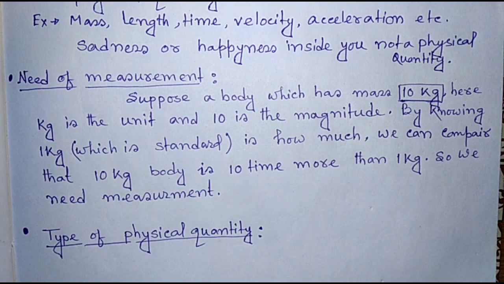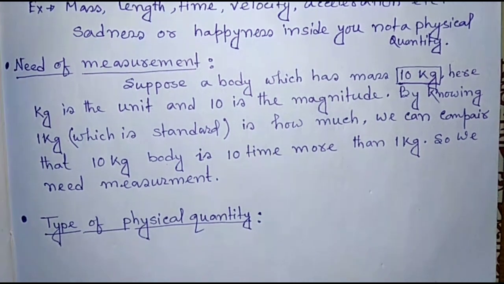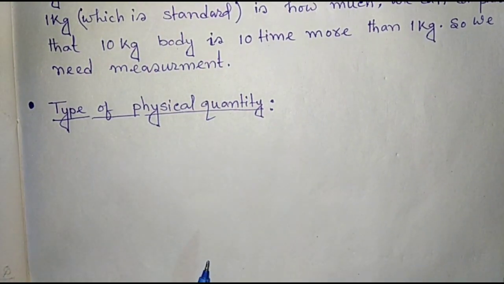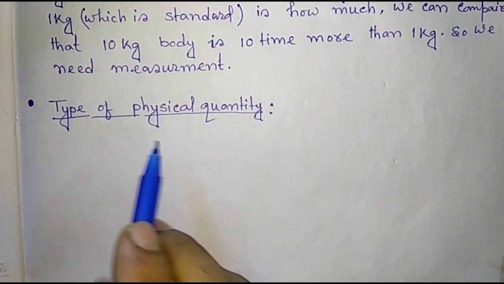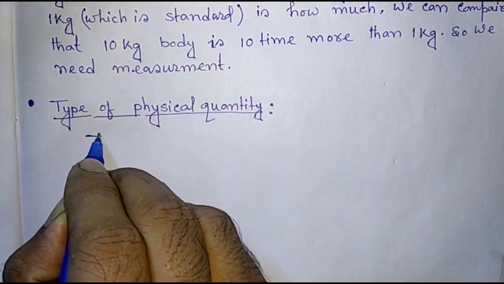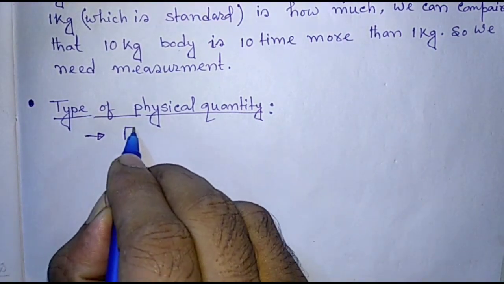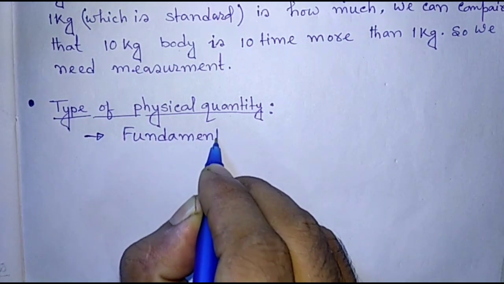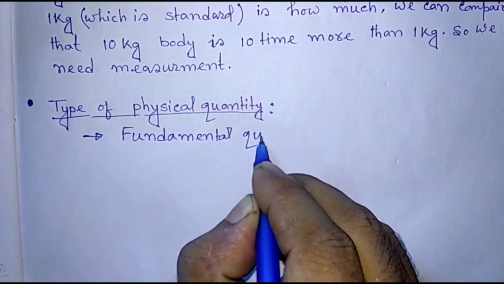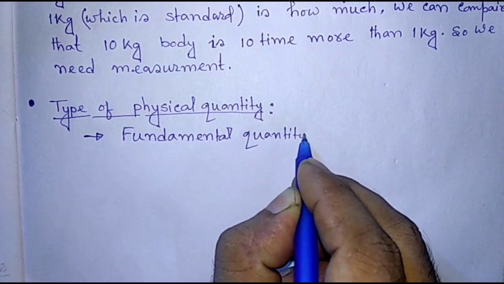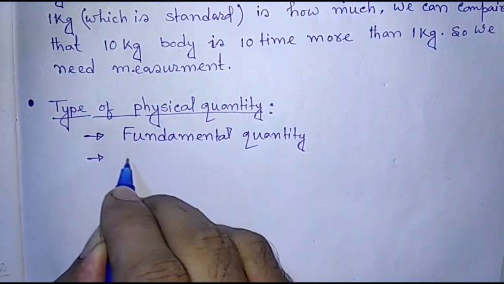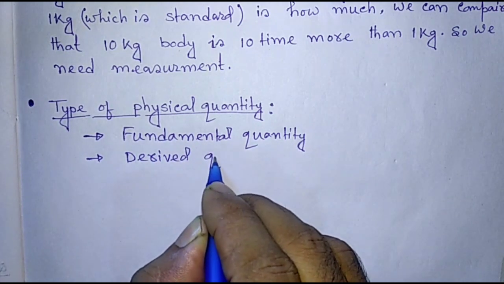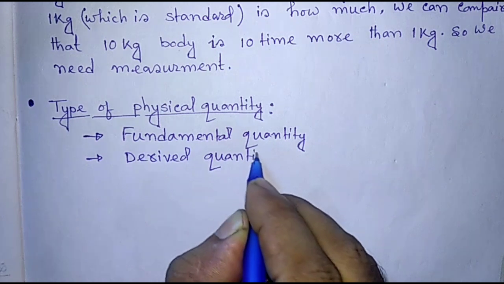Now we are going to discuss the types of physical quantity. Physical quantity is of two types: fundamental quantity and derived quantity.